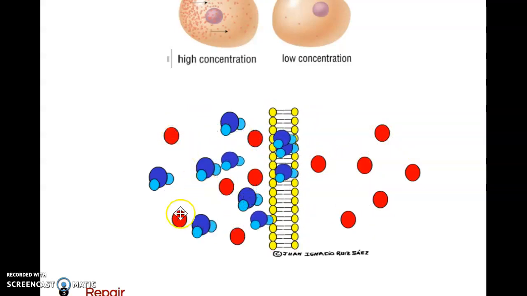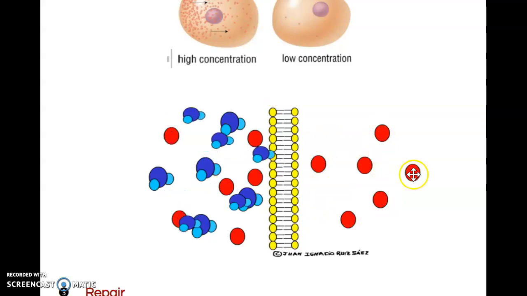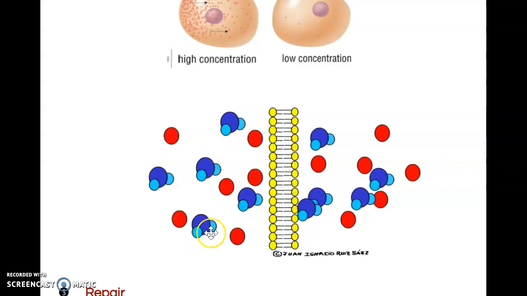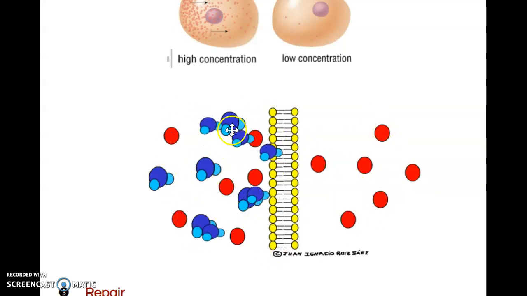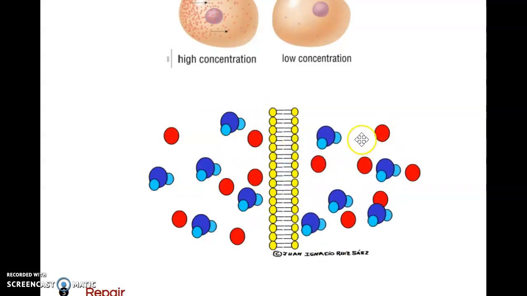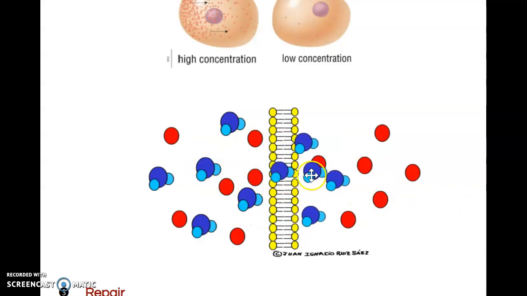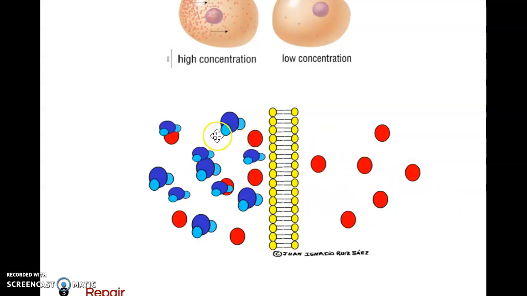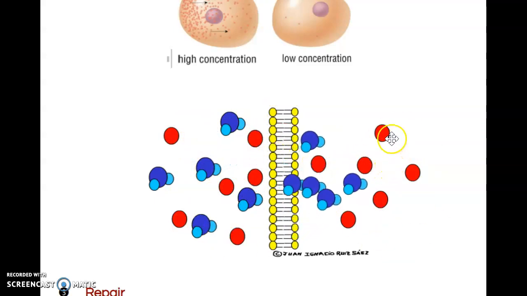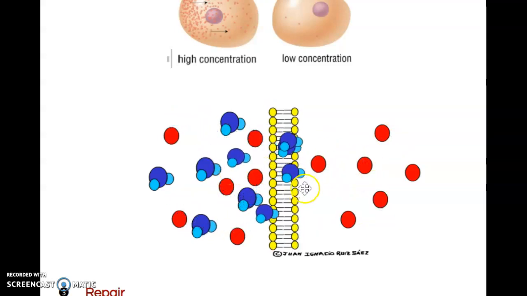So on this side we have 6 pieces of material, and on this side we have 6 pieces of material as well. In total there are 10 water molecules, originally all on this side. The water will move over to this side through osmosis to balance out the concentration, so there are 5 water molecules on each side. Now there's equal concentration between the two sides, whereas before there was a low concentration on one side and a high concentration on the other. So water will move over to balance this concentration gradient out.